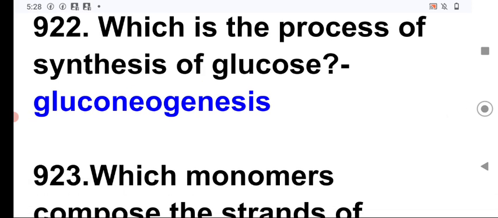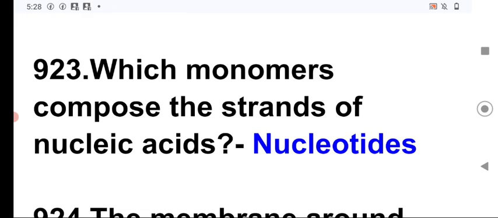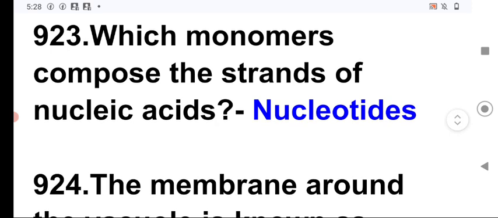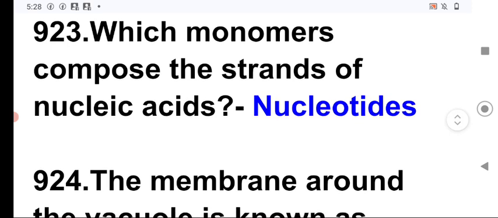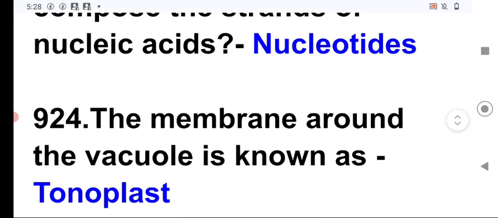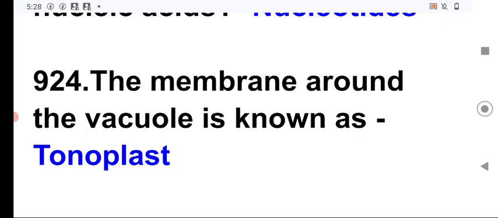Next question. Which is the process of the synthesis of glucose? This is the gluconeogenesis, which is the process of synthesis of glucose. Next question. Which monomers compose the strands of the nucleic acid? These are the nucleotides which compose the strands of the nucleic acid. And nucleoside comprises nitrogenous base and sugar, as we know. Next question. The membrane around the vacuole is known as tonoplast.